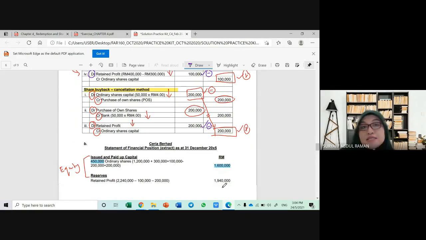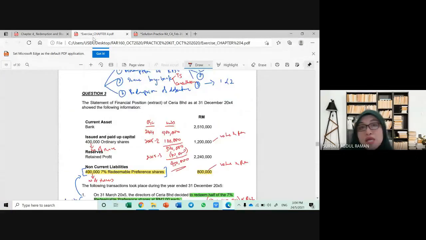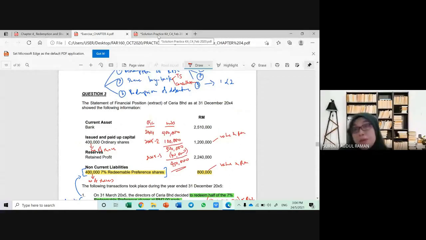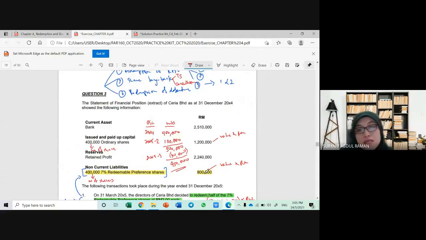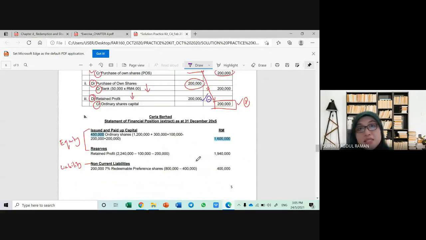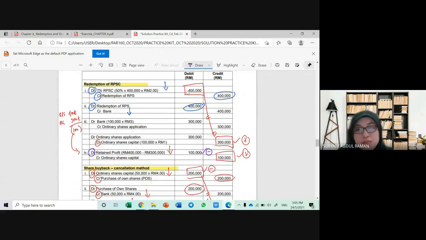Okay, last but not least, the non-current liabilities. You don't have debenture in this question, you just have redeemable preference shares. Do you still have a balance? Yes, you still have a balance because you just redeem part of it, you just redeem half, not all. So, of course, the balance will be 200,000 units, while in value, it will be 400,000. Okay, 800,000 is the amount of the last balance, and adjust for the redeemable preference share capital account. Yes, so debit shows you have to minus. Okay, so that's all for question 3.